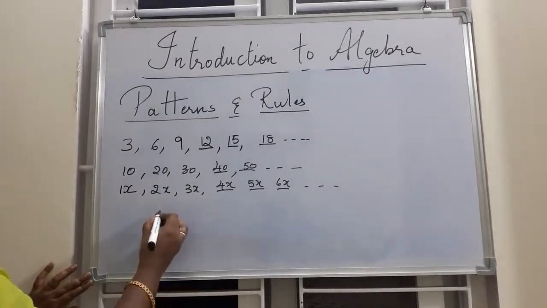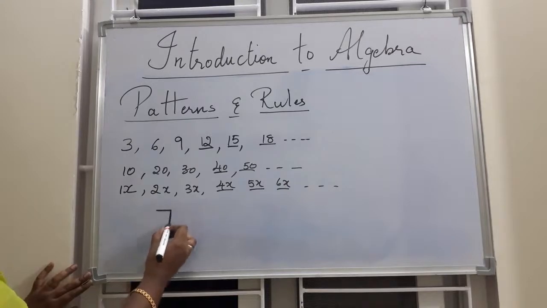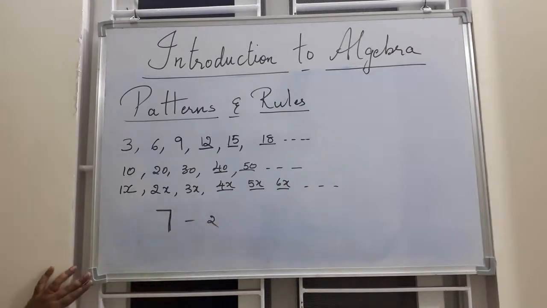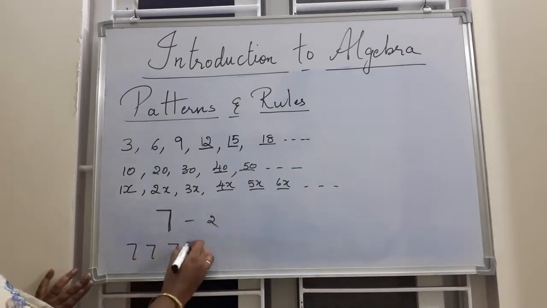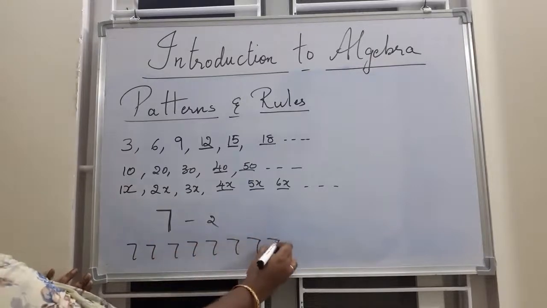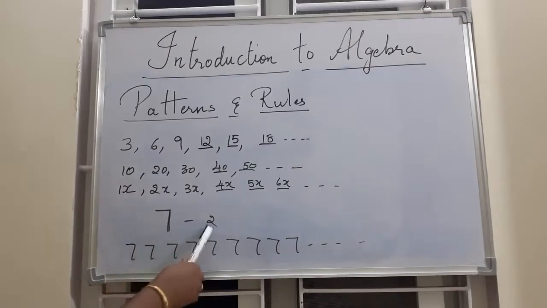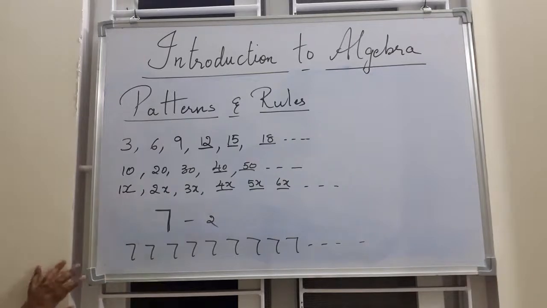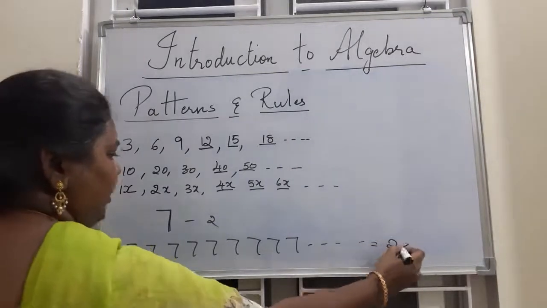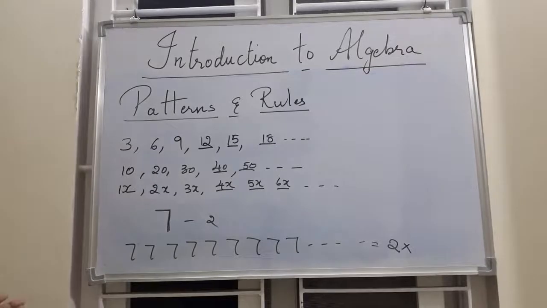Yeah, we'll take 7. So 7 needs 2 matchsticks. Okay. So 7, 7, 7, and so on. So many 7s are there. So what should you do? Can you guess the answer? So very simple. 1 7 needs how many matchsticks? 2 matchsticks. So this is 2 into, I told you, an unknown quantity, you can take anything.